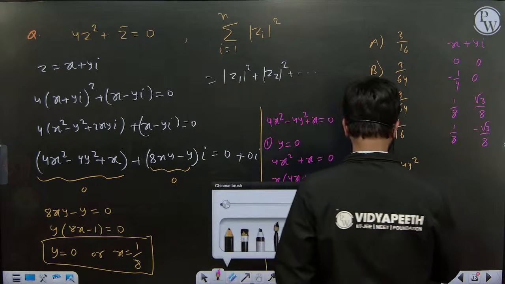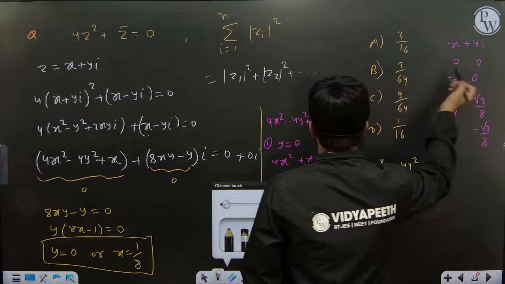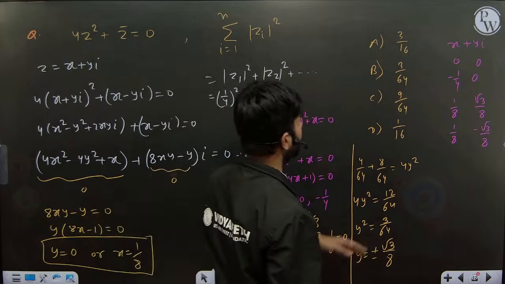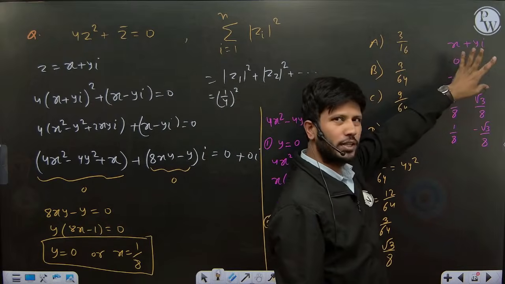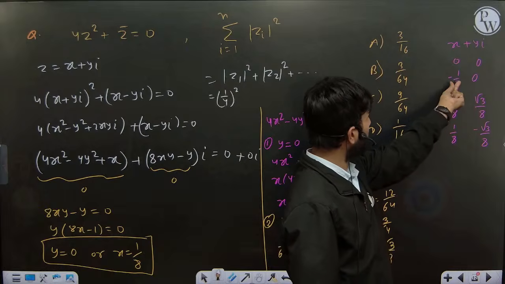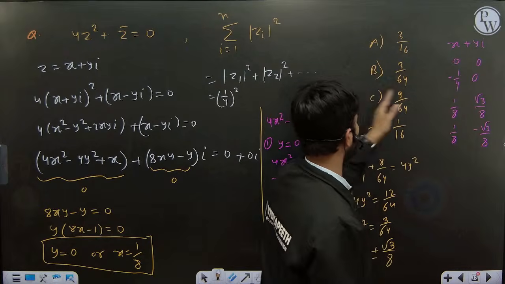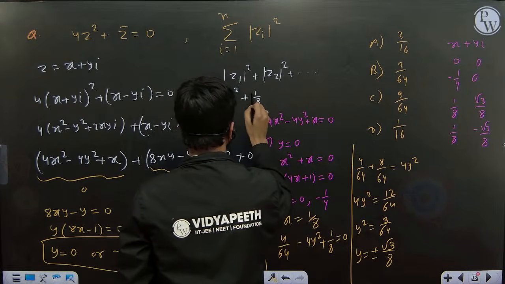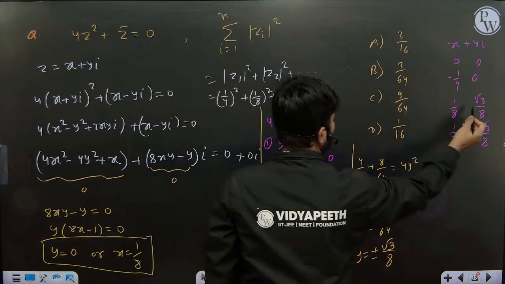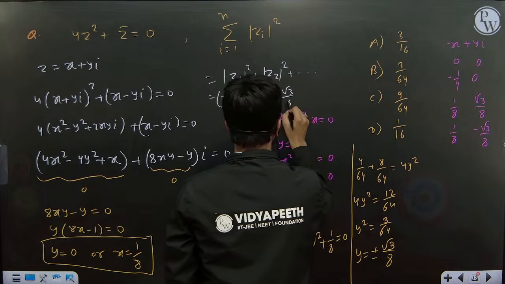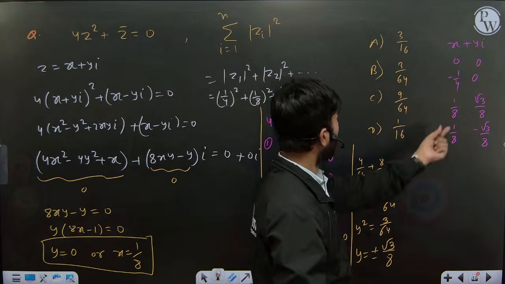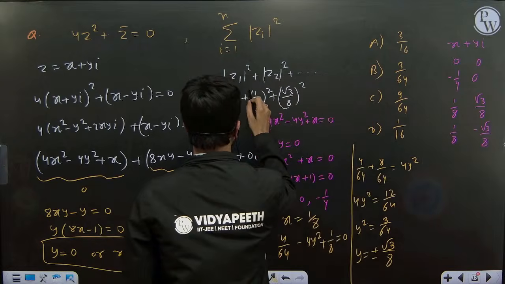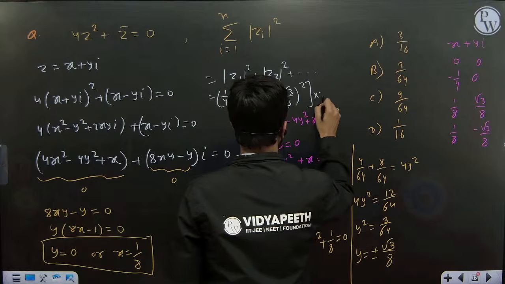So what answer are we going to get? 1 by 4 square plus 0 square. Then minus 1 by 4 square, you get 1 by 4 square plus 0 square again. Then 1 by 8 square plus root 3 by 8 square. And the same thing again, 1 by 8 square plus root 3 by 8 square. So just multiply by 2. This will be your answer.